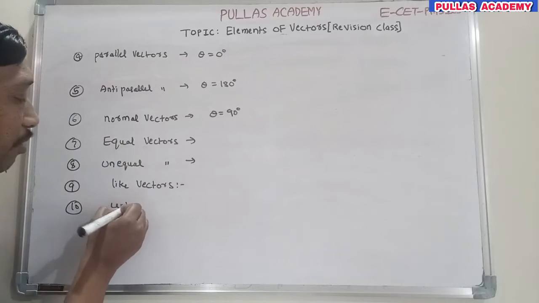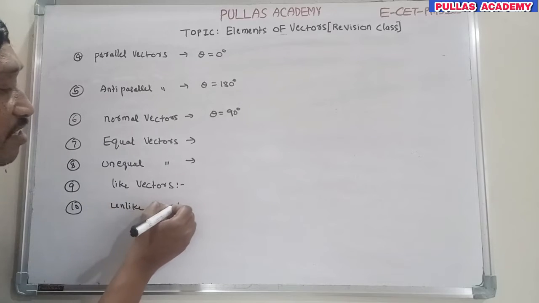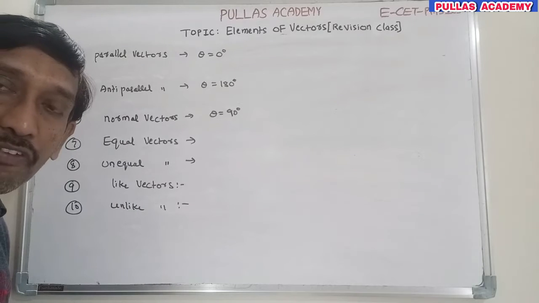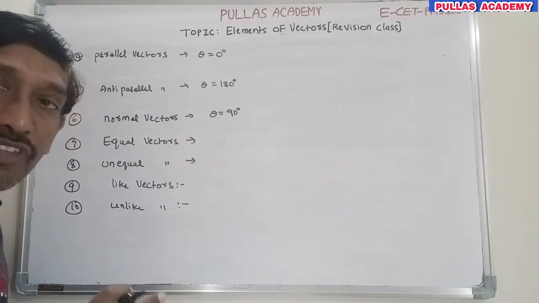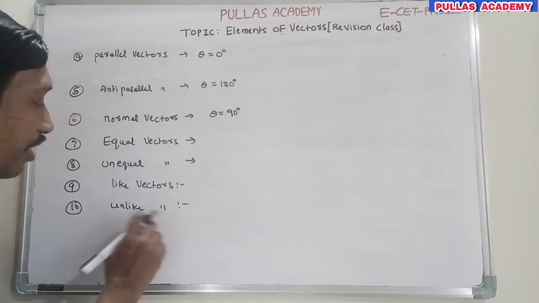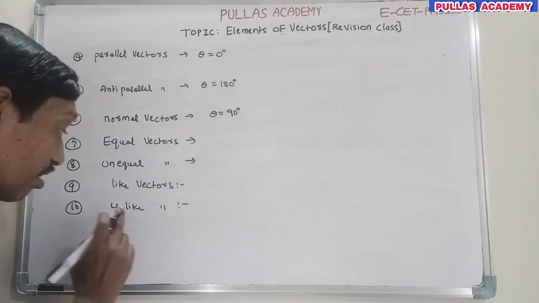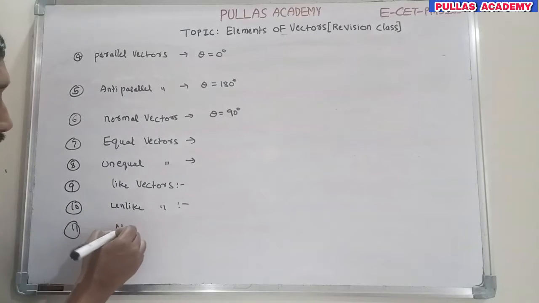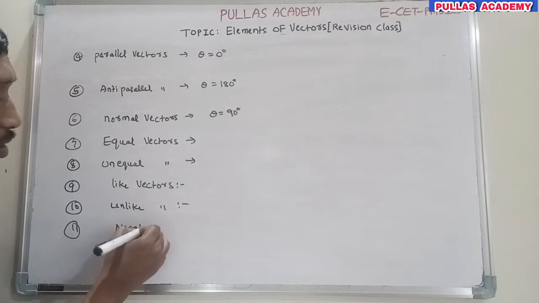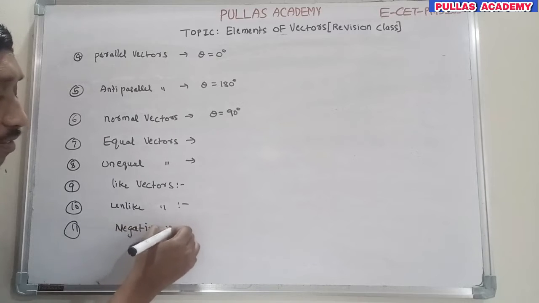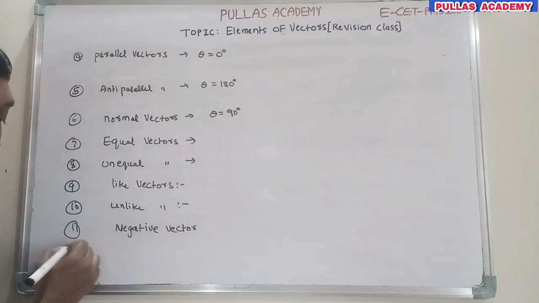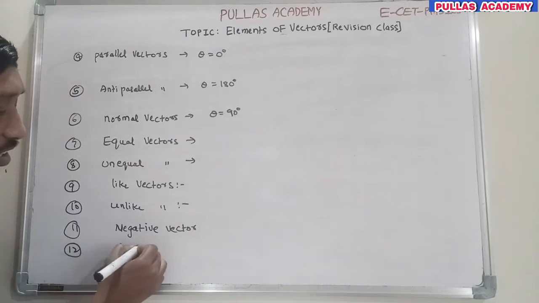Unlike vectors: what do unlike vectors stand for? They do not have the same direction. So they have different directions with different or the same magnitudes. If the directions are different for any two vectors, they are not like vectors; they are unlike vectors. In this way you have to understand. And one more is the negative vector. What is a negative vector? A vector whose direction is opposite is a negative vector.